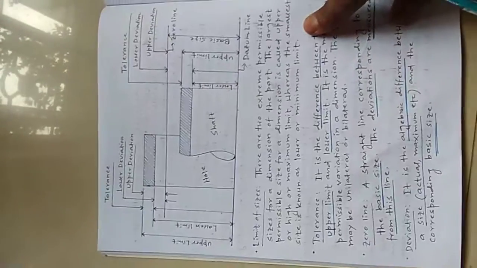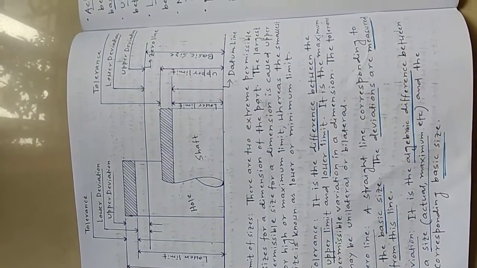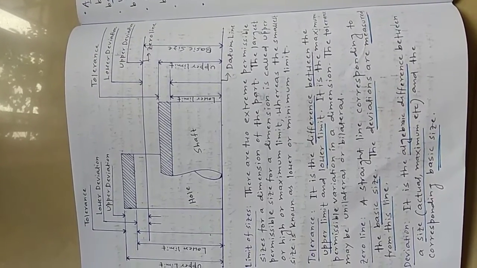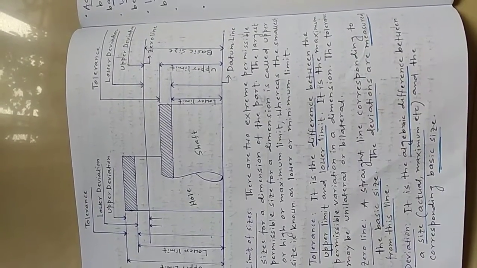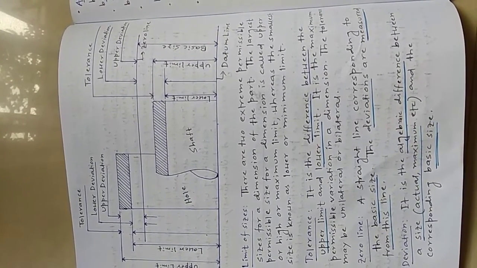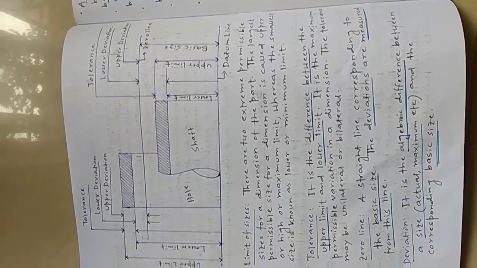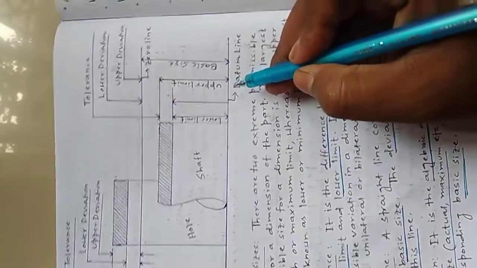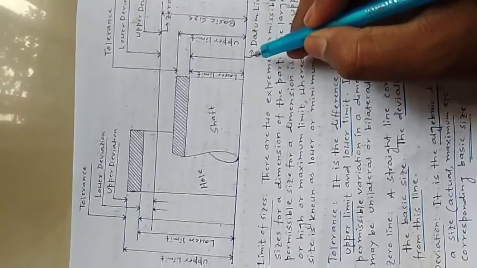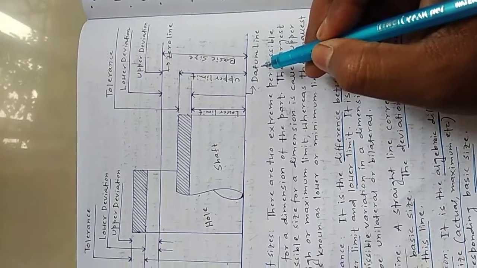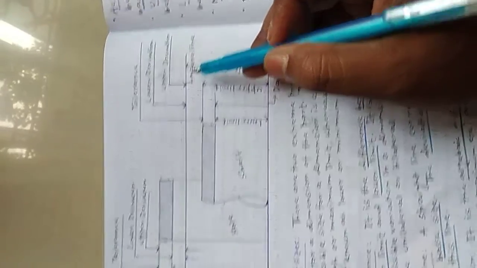Now, what are the limits of sizes? There are two extreme permissible sizes for a dimension of the part. The largest permissible size for a dimension is called the maximum limit or upper limit, whereas the smallest size is known as the lower limit or the minimum limit. Before that, we discussed that the lowermost line is called the datum line, which is used as the reference line, and this line is called the zero line.